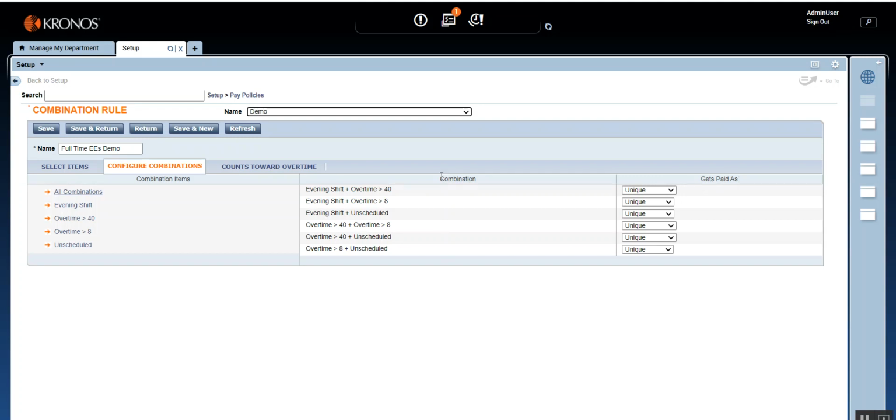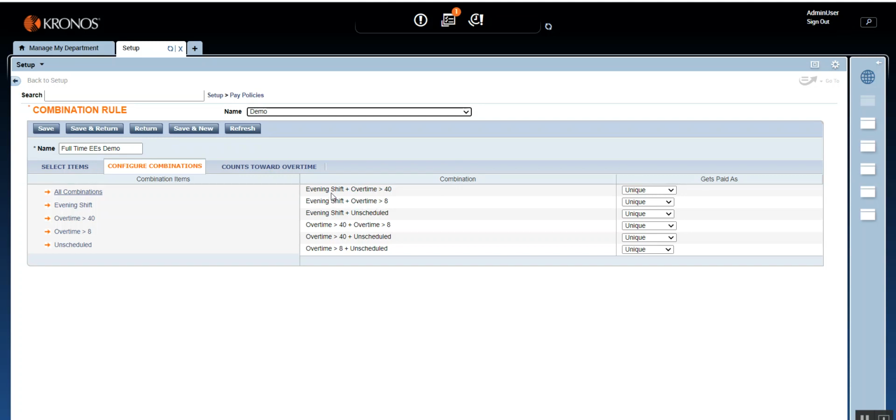Let's spend some time on the combination first. This combination column contains the items which represent the rules that are simultaneously occurring or overlapping.